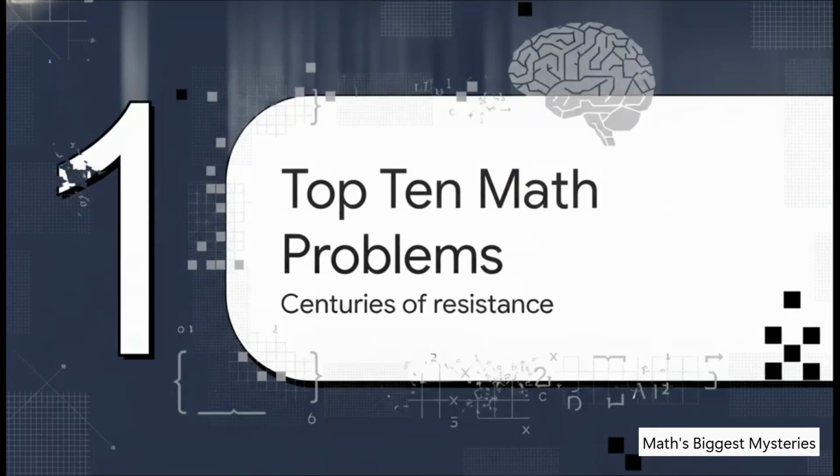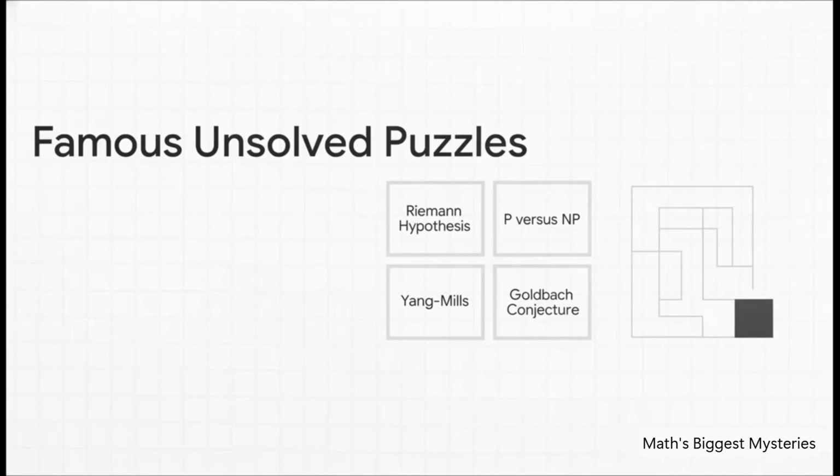The top 10 math problems. Puzzles that have resisted centuries of proof. Okay, so these are the heavy hitters. You've probably heard of at least a couple of them. We've got the Riemann Hypothesis, which has literally been sitting wide open since 1859. There's P versus NP, basically the ultimate boss-level question in computer science. Then we've got Navier-Stokes in fluid flow, Yang-Mills in quantum physics, and the Goldbach Conjecture, which asks surprisingly simple questions about whole numbers, but just refuses to be fully proven.